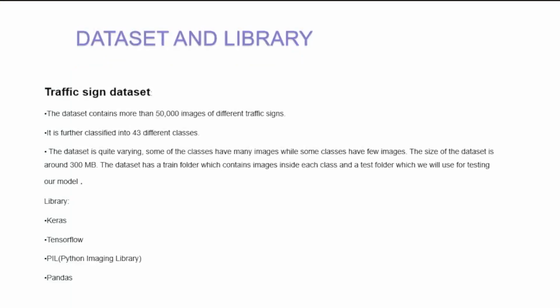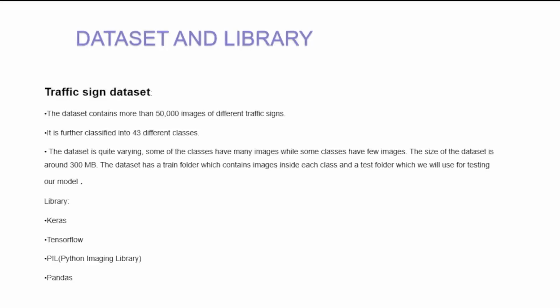The dataset contains more than 50,000 images of different traffic signs. It is further classified into 43 different classes. The dataset is quite varied, as some classes have fewer images while other classes have more images. The size of the dataset is around 300 MB. The dataset has a train folder which contains images inside each class, and a test folder which we use for testing our model. The libraries we used are Keras, TensorFlow, PIL, which is the Python Imaging Library, and Pandas.